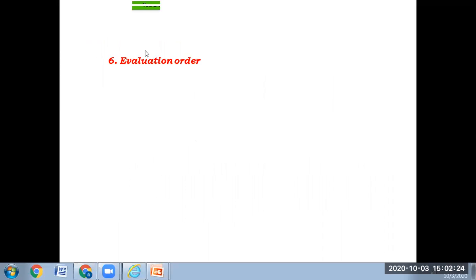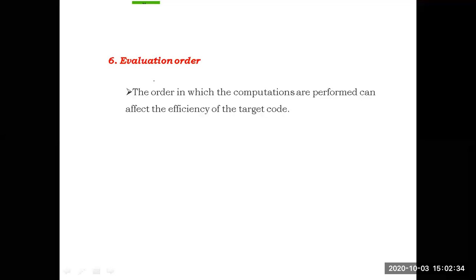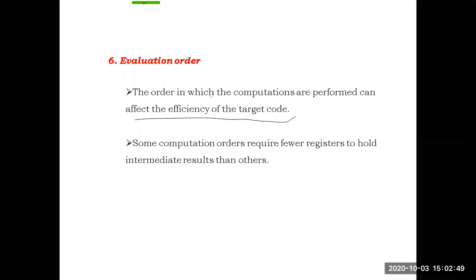Finally, we have the evaluation order. One more issue related to code generation is evaluation order. In which order we have to execute the instructions or statements, that is the evaluation order. The order in which computations are performed can affect the efficiency of the target code. Clear? Evaluation order will also play a major role in the execution of the target code.